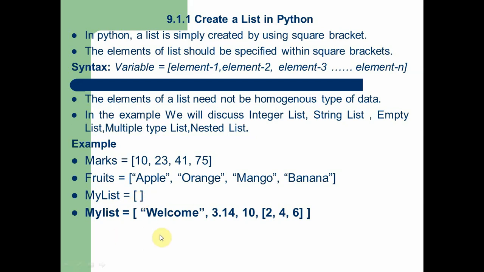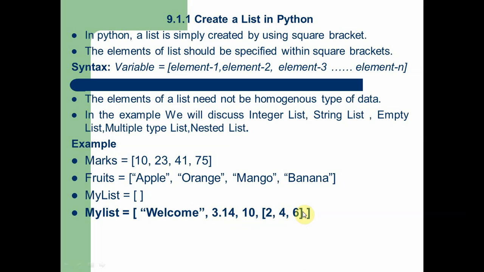In the fourth example we can see we can create a list with a mix of many data types. Here you can see the first element of this list is welcome. The data type for this element is string. The second element is 3.14. The data type for this element is float. The third element is 10. The data type for this element is integer, that means whole number. The fourth element of this list is another list. It means a nested list. In the first topic we discussed that we can create a list as an element inside a list. So this is called a nested list.